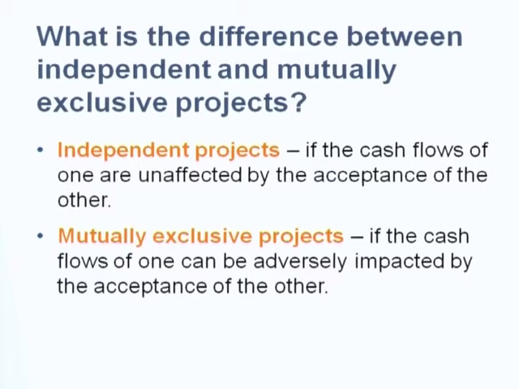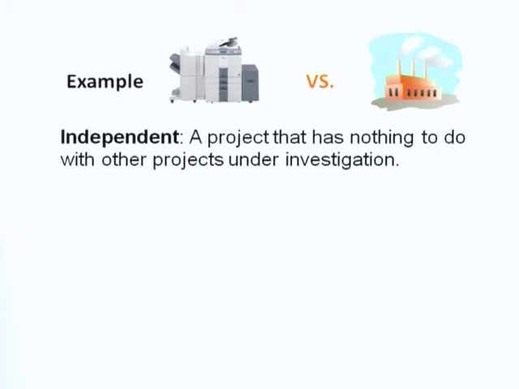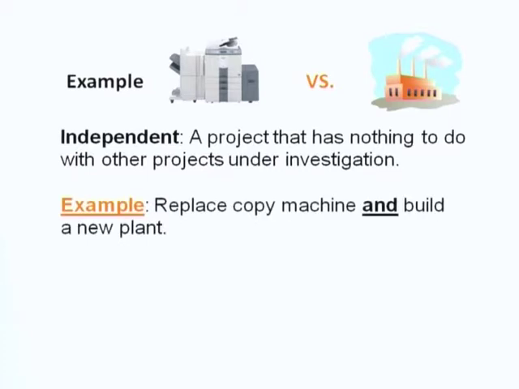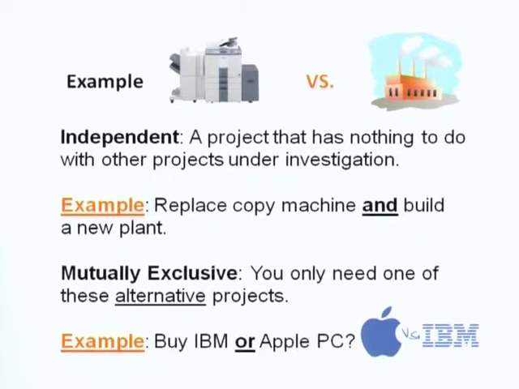And projects can also be categorized as independent and mutually exclusive. Independent means a project that has nothing to do with other projects, right? Like replacing a copy machine has nothing to do with building a new plant. This is an independent project. What about mutually exclusive? Mutually exclusive means you must pick the better one, right? You only need one of these alternative projects. Let's say you want to buy a new computer. You have a choice, whether it's IBM or Apple. So this one is called a mutually exclusive project.